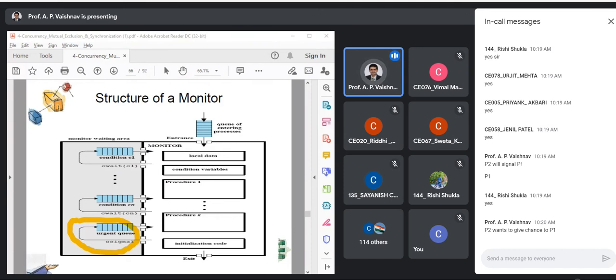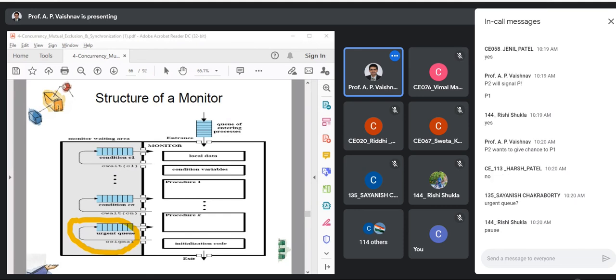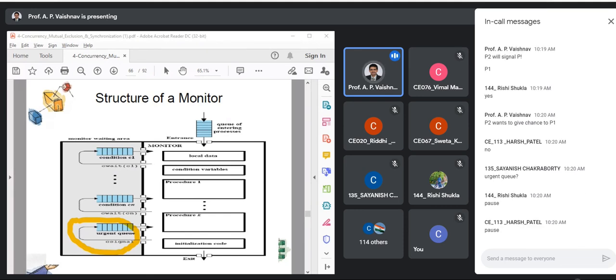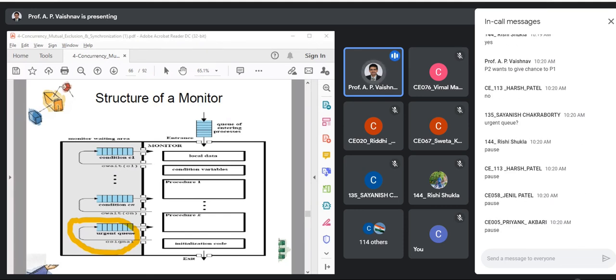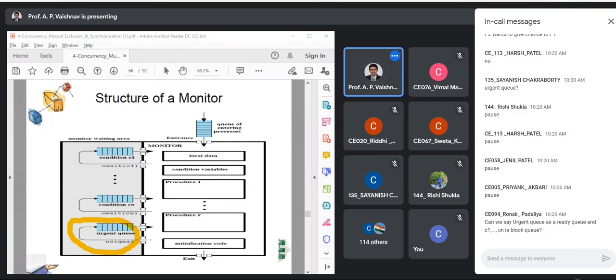Suppose P1 is dispatched for a small while to complete this task. Okay. So should I actually block P2 or should I pause it? What do you think? We should pause, right? We should not even make P2 suffer, right? Okay. So for that, we use the urgent queue. Yes, you can say, Ronak, it is a separate queue, but you can say that it is a ready queue.